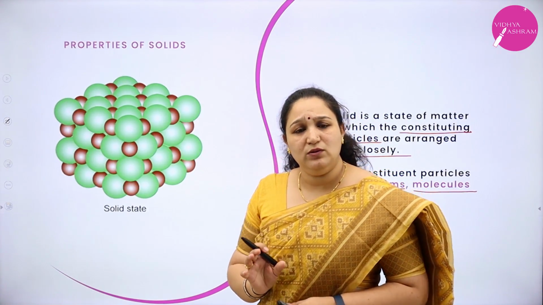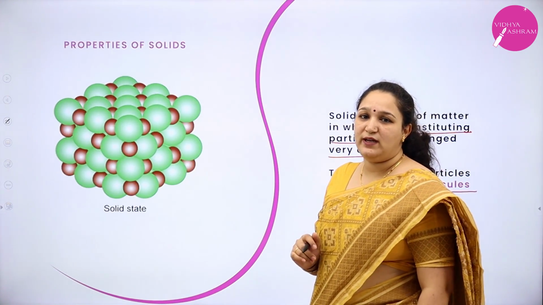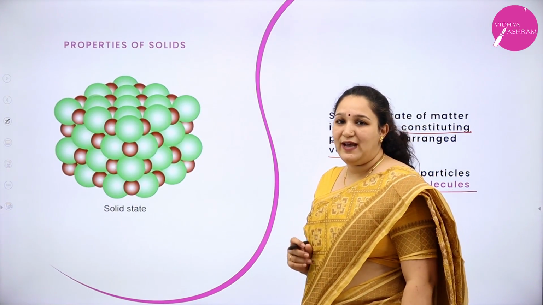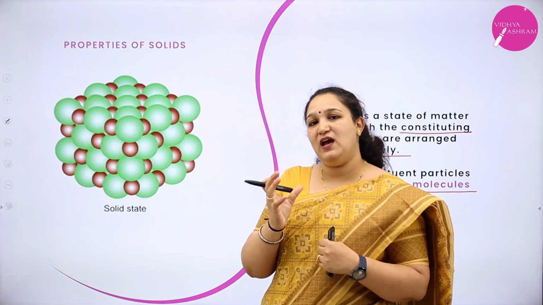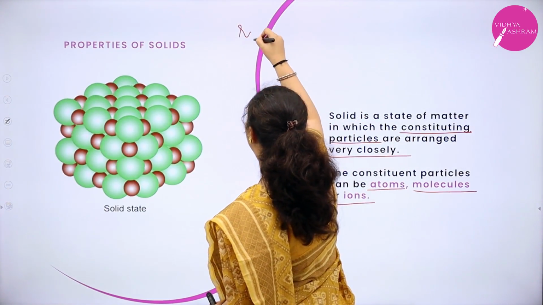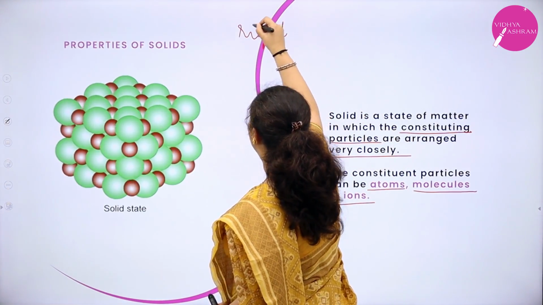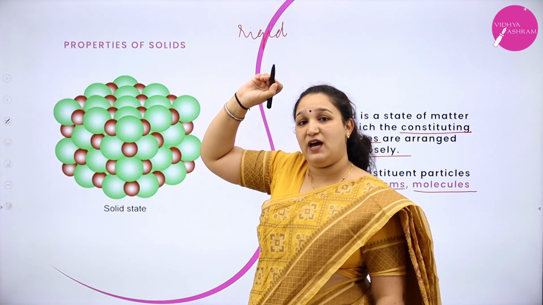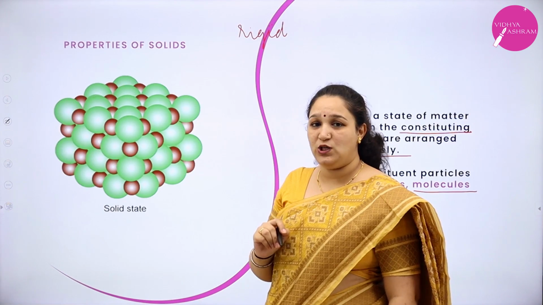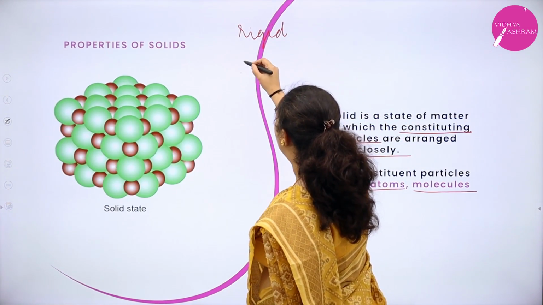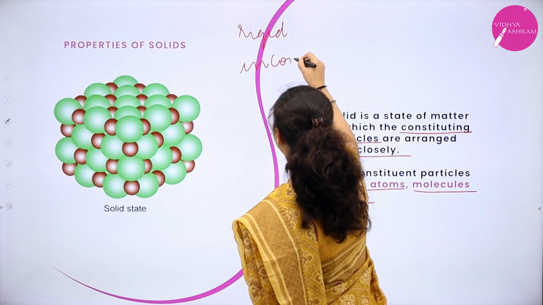Okay. Now going to the properties of solid. What are the properties of solid? I told you they are very closely arranged. So the solid is very hard or it is rigid, we can tell. So this is the property of a solid. It is rigid. They have a definite shape. They have a definite volume. Also they are incompressible.